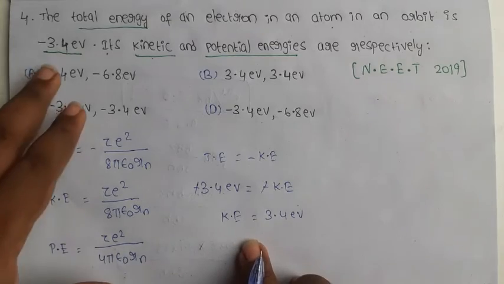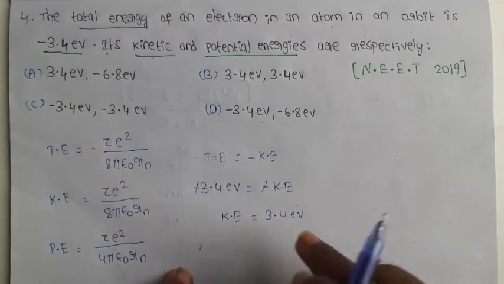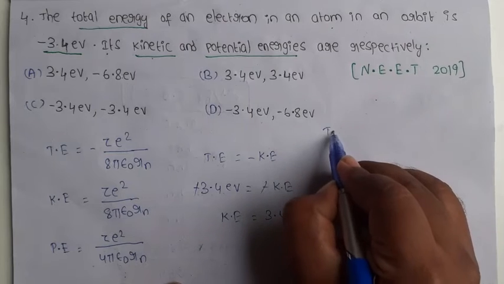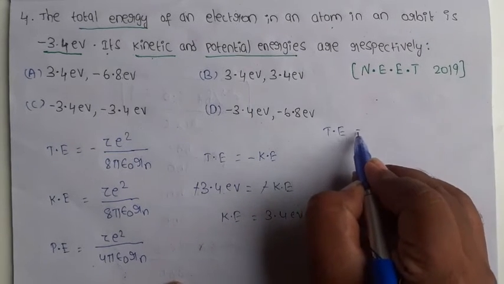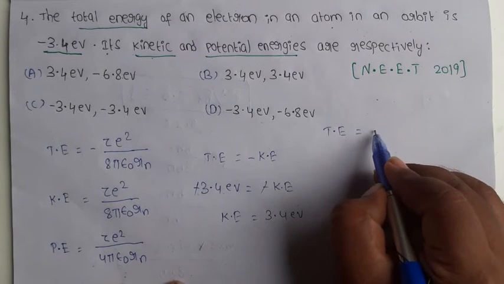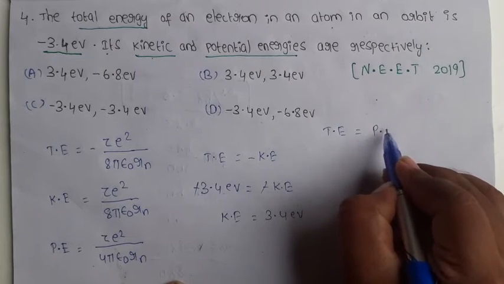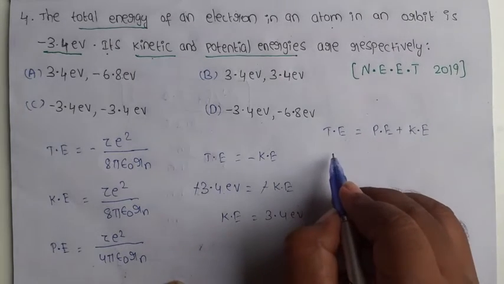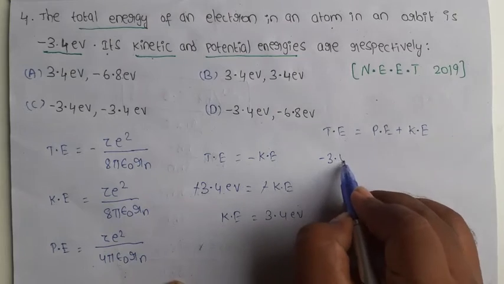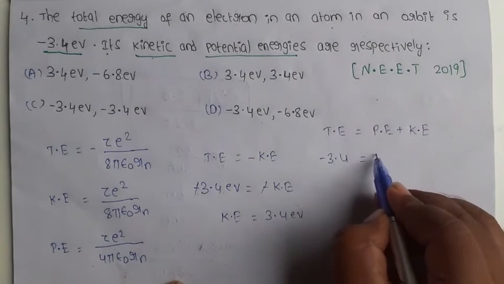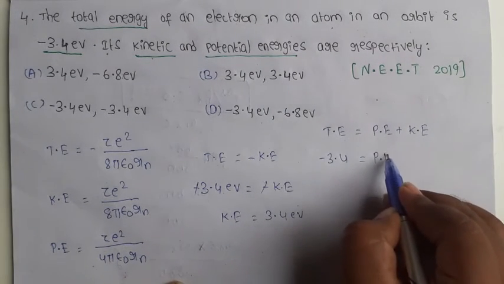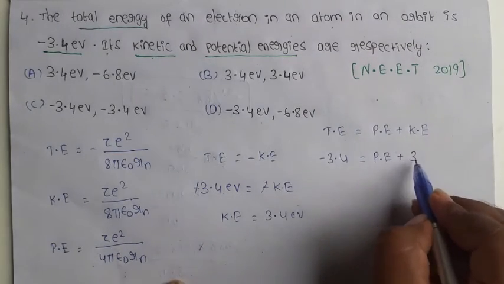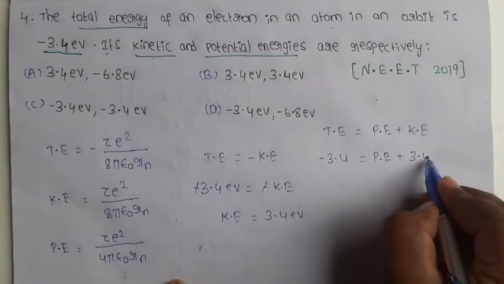Now we know the total energy value and the kinetic energy value. Now we are going to find the potential energy value from the equation. What is the formula for total energy? Total energy is the sum of potential energy plus kinetic energy. So minus 3.4 equals potential energy, which we are going to find, plus the kinetic energy value 3.4 eV.